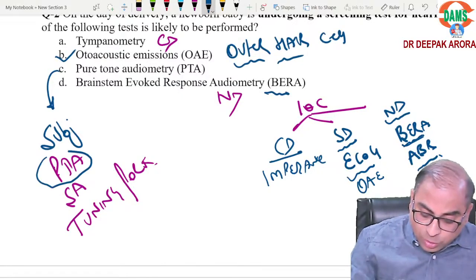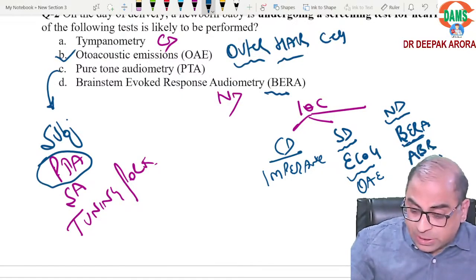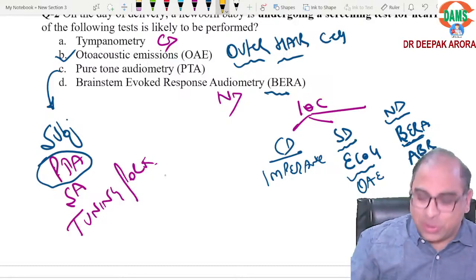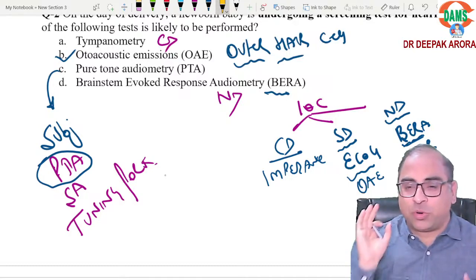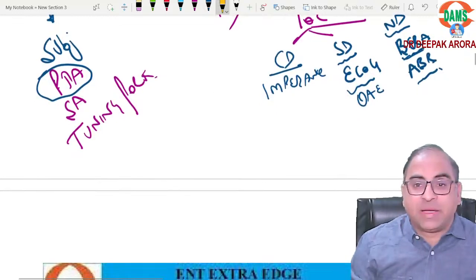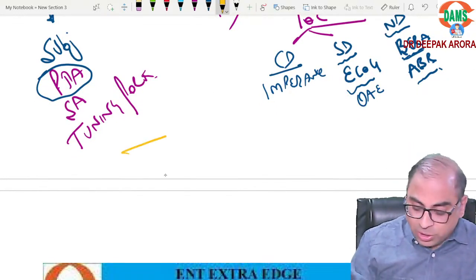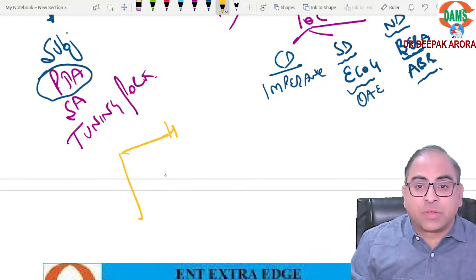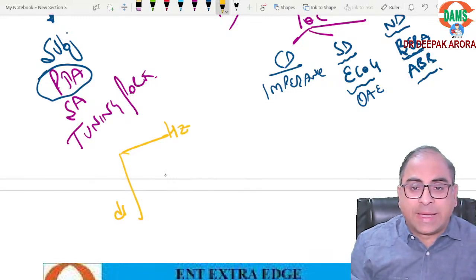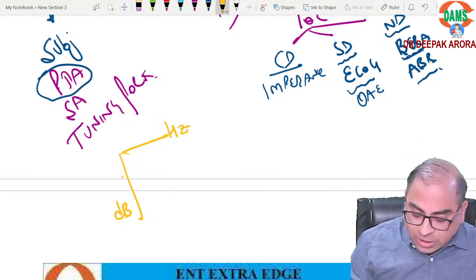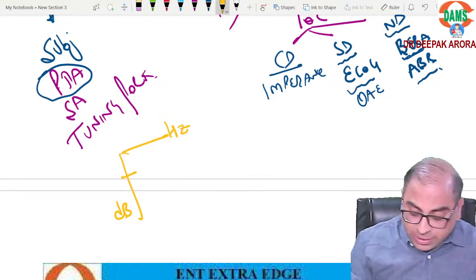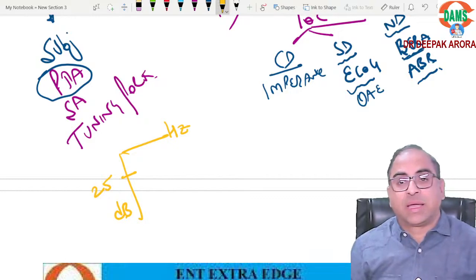Pure tone audiometry, very important. Expect minimum 1, maximum 2 MCQs from only one single topic, pure tone audiometry, and we will revise the whole of pure tone audiometry in 1 minute. Everyone concentrate on the board. This is my x-axis, for hertz, and y-axis for decibel. What is the cutoff marking? Cutoff threshold is 25 decibel. Is it understandable?